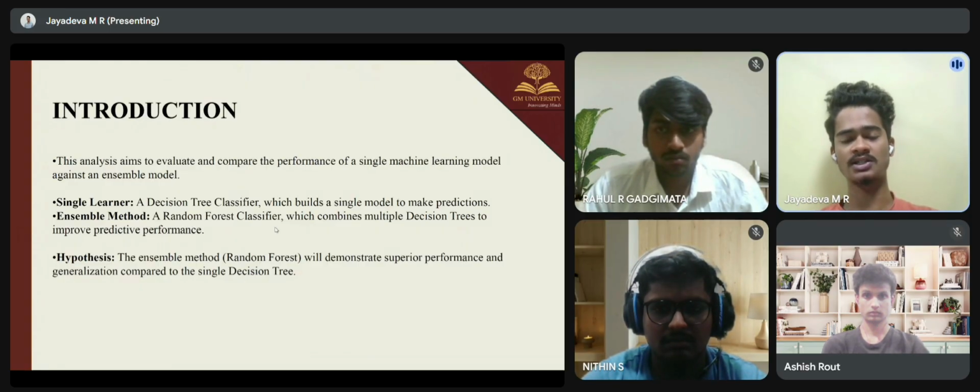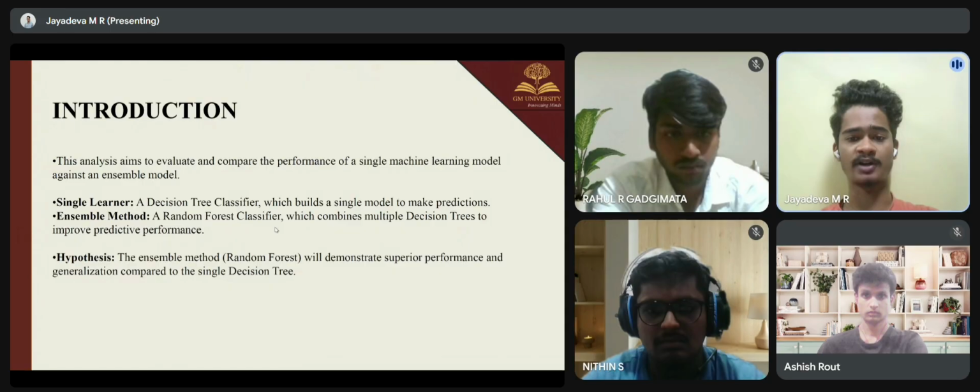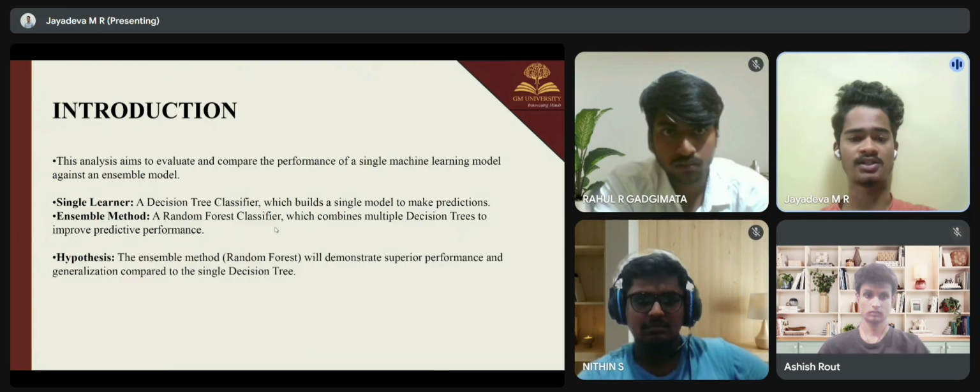Our ensemble model is a random forest classifier. As the name suggests, a random forest isn't just one tree, it's an ensemble, a collection of multiple decision trees. It combines their individual predictions, typically by taking a majority vote, to make a final, more robust decision.